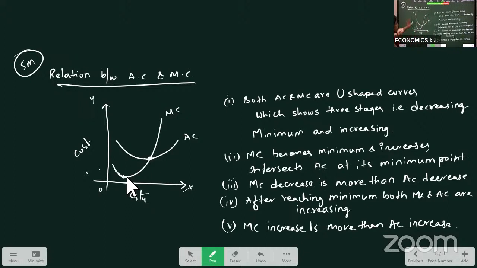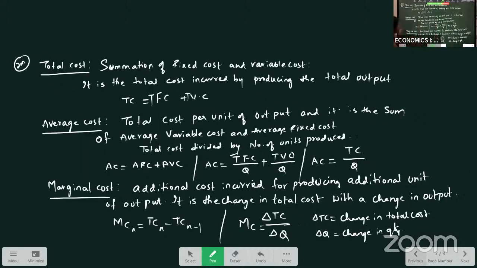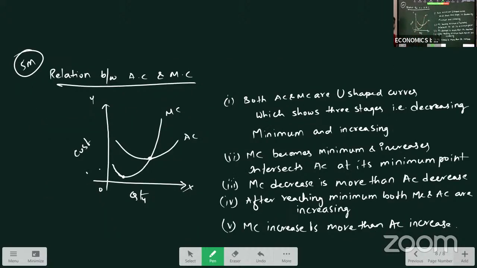Okay, so this is your important compulsory 5 marks question. For this question, you have to write what is average cost, what is marginal cost. Then you will draw this graph and explain these points. Okay, so this completes your fourth chapter, that is production analysis. Hope you all understood these important questions. All SAQs, VSAQs and LAQs from this chapter we have discussed.